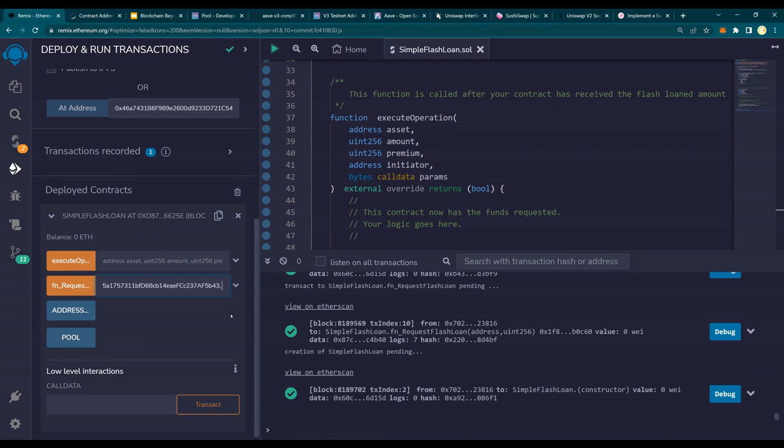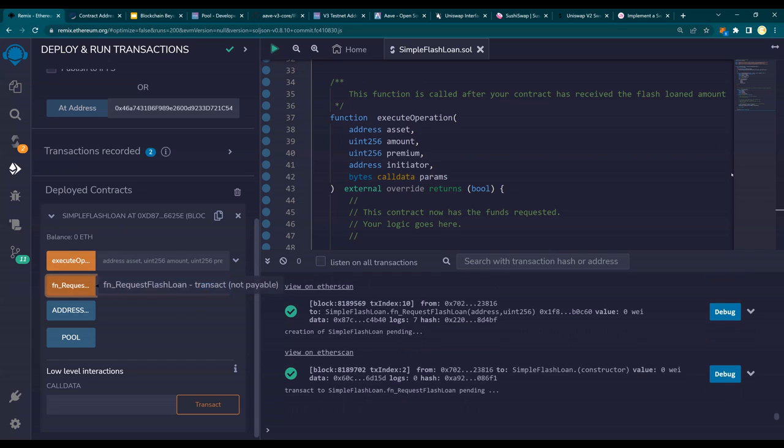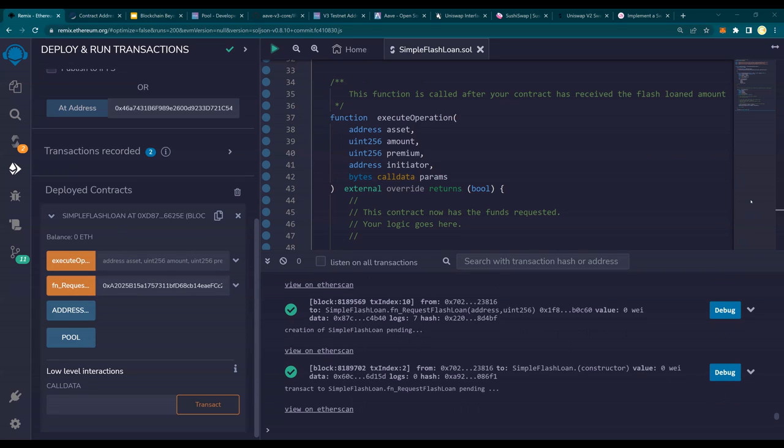Let me be a little greedy. I'm going to request 20 USDCs, and I need to put 6 zeros: 1, 2, 3, 1, 2, 3. So this is 20 followed by 6 zeros. That is 20 USDC. I have on this contract only one, but I can request 20, right? So I click on this function, and it says confirm.